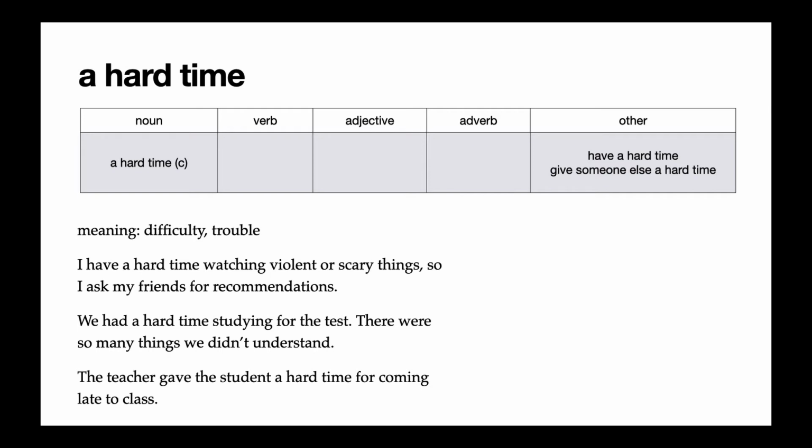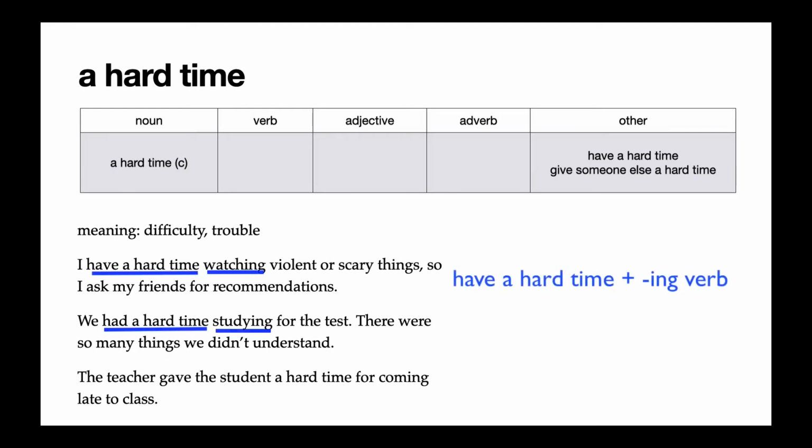Or, the third example, the teacher gave the student a hard time for coming late to class. If you give someone else a hard time, that means you're making them feel bad about something they did or you're asking questions about it. You're not just letting it go. In the other column, you can see that we usually say have a hard time. That means it's just like saying I have difficulty, have a hard time. And then we have give someone else a hard time. That means you're making trouble over something.